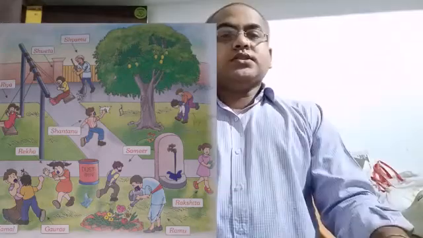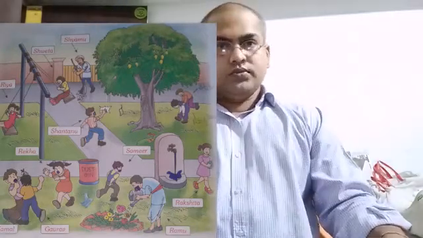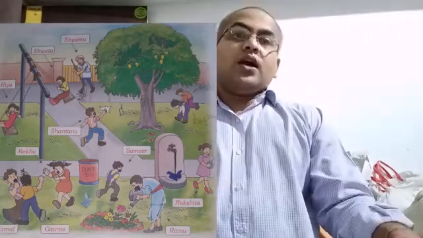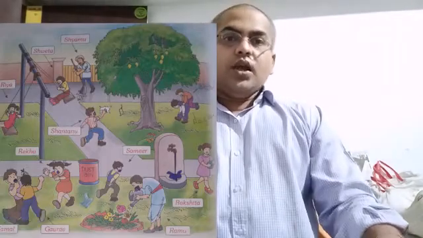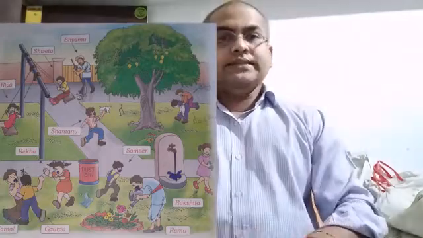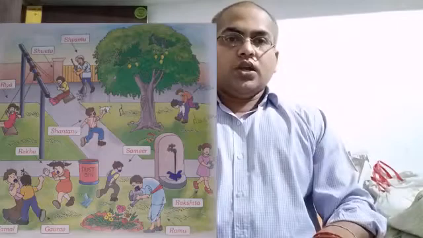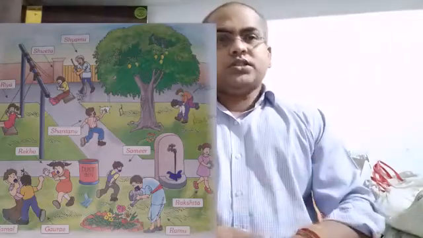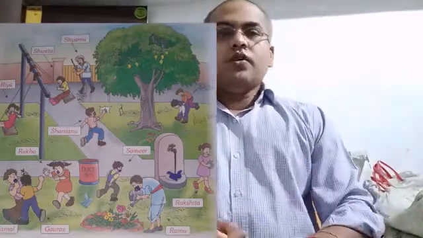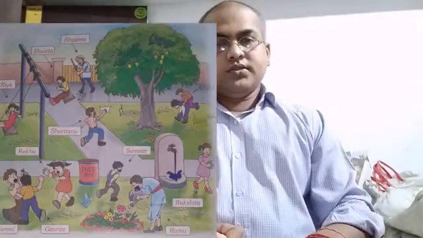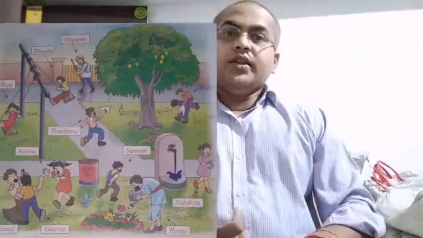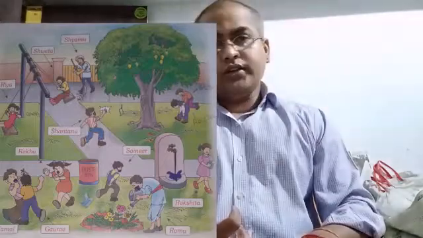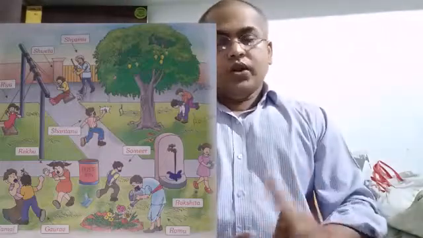The next thing is the neighborhood. The area around our house is called our neighborhood. In a neighborhood, what are the things we must need? First of all, we need a market to buy things of our need. Second, we need a school for our children. We need a police station.